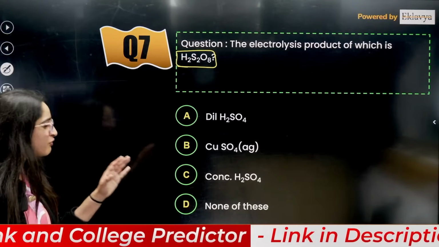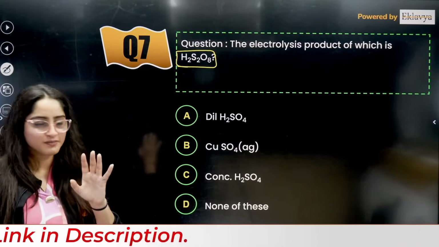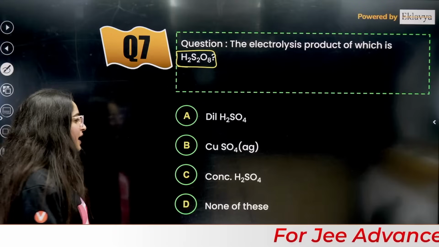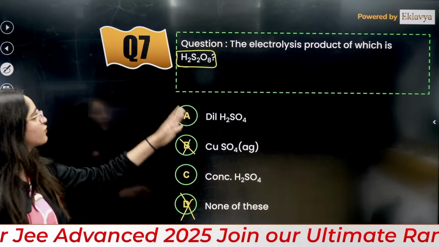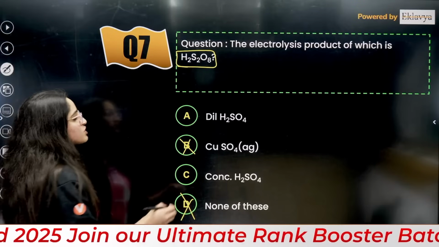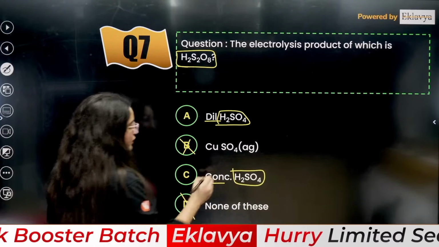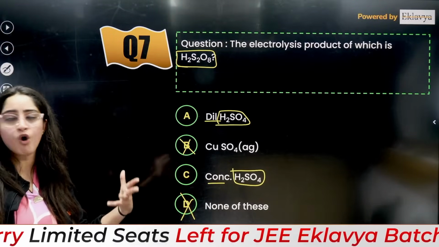The electrolysis product of which will give H2S2O8. Let's apply logic here. Very rarely will the answer be one of the unusual options, so let's ignore that, right? CuSO4, there is no point that CuSO4 will give you H2S2O8. More chances are for H2SO4, and here it is diluted, here it is concentrated, right? So we need more concentration here.